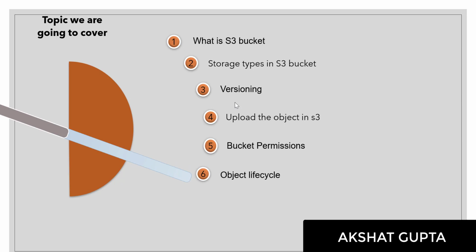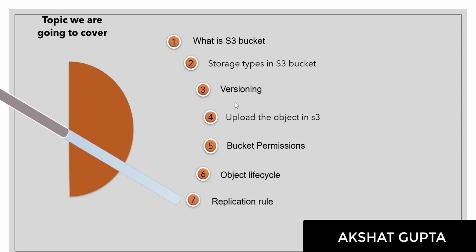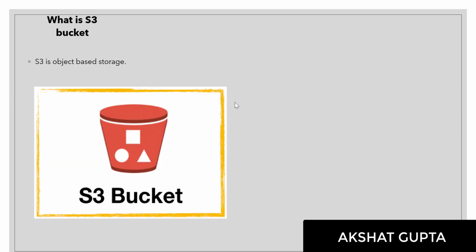Then the sixth point would be the object life cycle. What exactly is an object life cycle, and how we can use S3 to create an object life cycle, would be discussed in detail. Then we would be discussing the replication rule. And the last point is that we would be hosting a static website and making that website live on an S3 bucket.